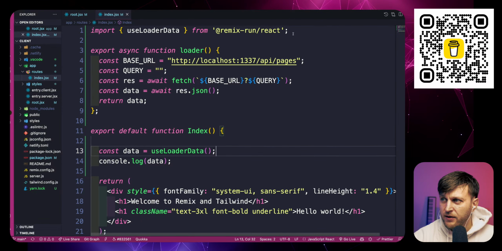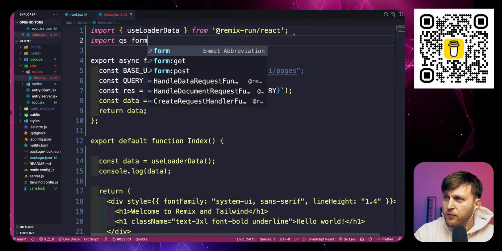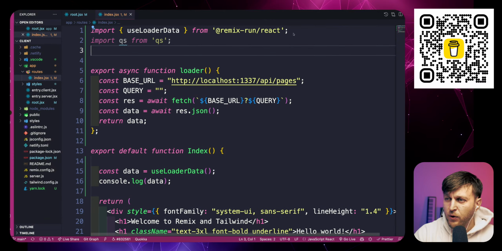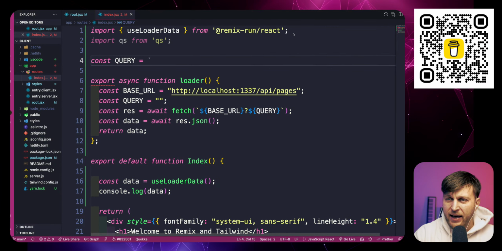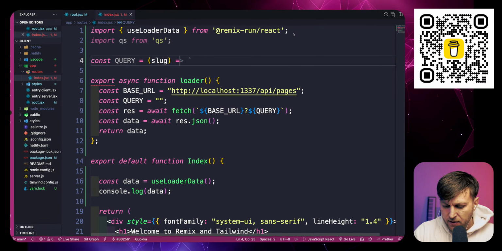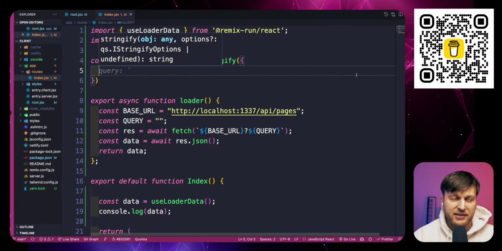So we basically want to pull in our qs library here, import qs from qs, and then we're going to do const query, and we're going to make it a function to which we could pass params, which will be a slug. And we're going to return qs.stringify. And now inside here, we could pass our query.